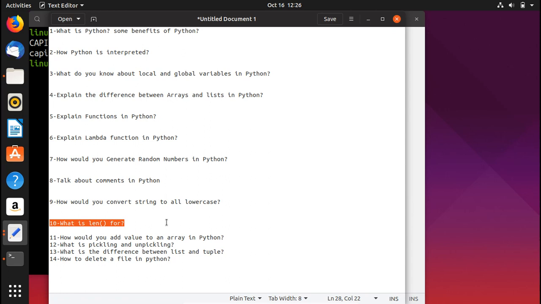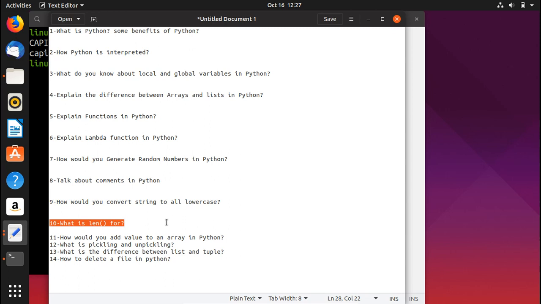So basically this length function is used to determine the length of a string. It can also be used to determine the length of a list, and it can also be used to determine the length of an array as well. If you have done Java programming, you would have array.length, the built-in function that you would call to get the length of an array. So that is basically a simple and similar thing.